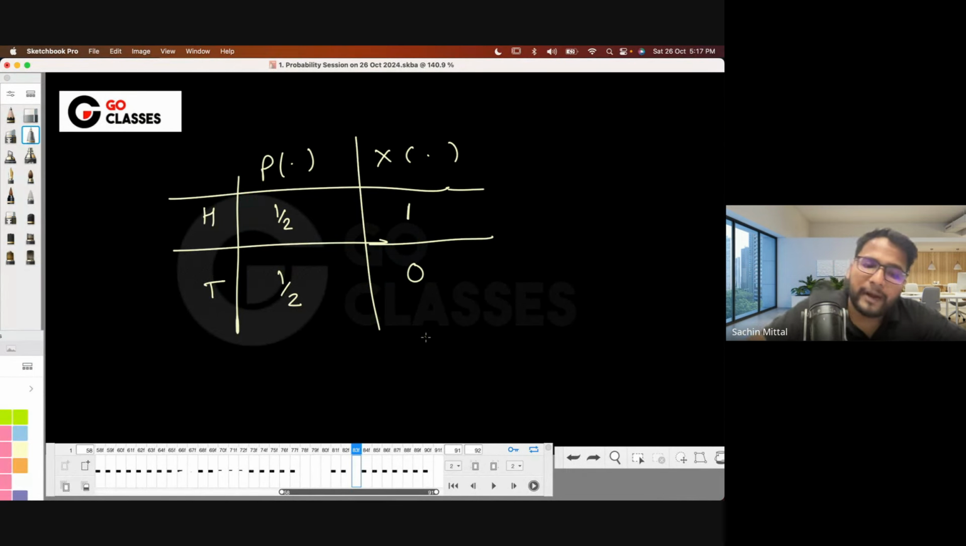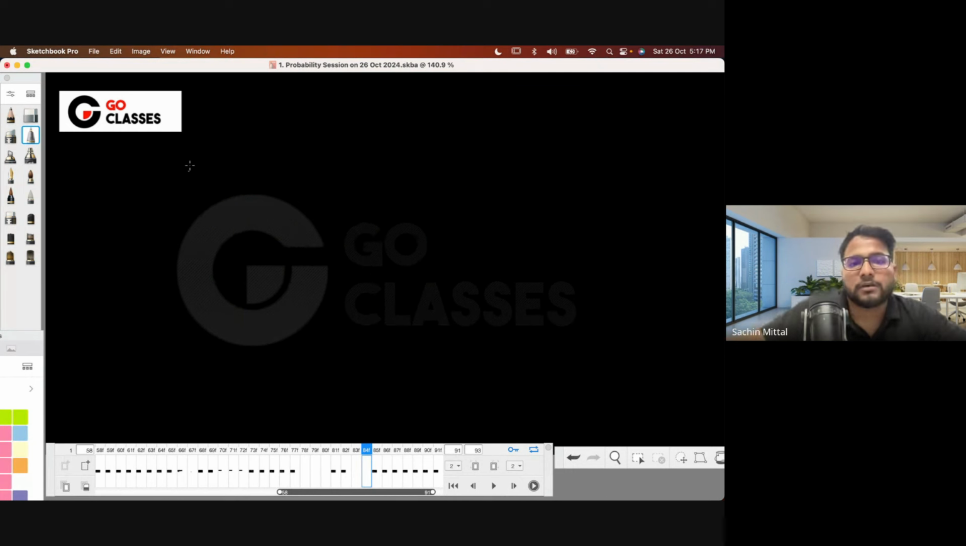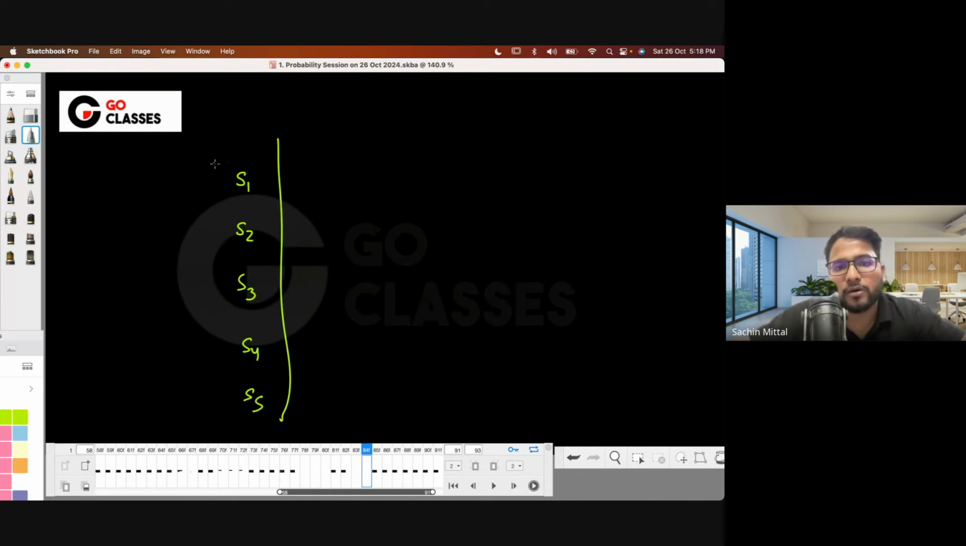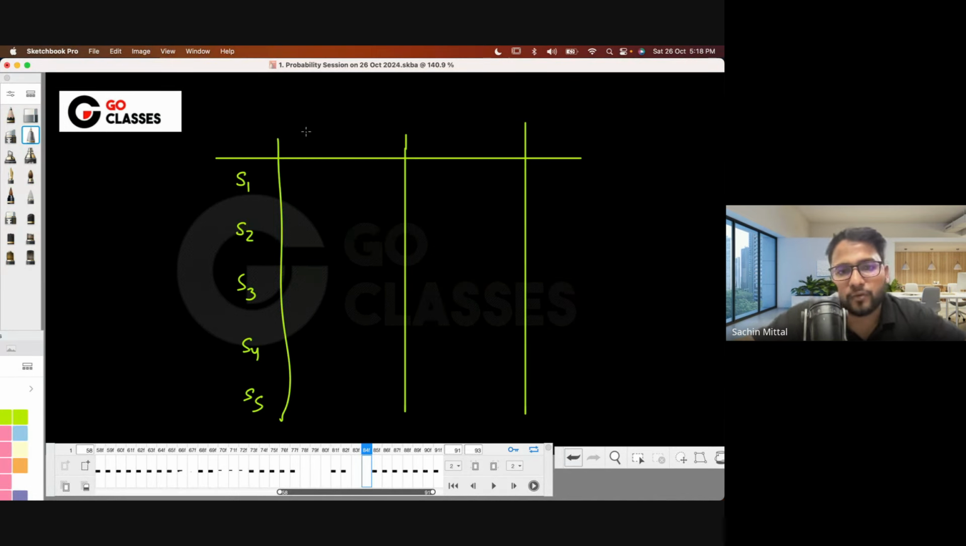Now, it might be the case that multiple outcomes map to the same number. For example, let's suppose these are S1, S2, S3, S4, S5. Let's suppose there are only 5 outcomes in your sample space. In that case, let's suppose these are the probabilities, and these are what X maps to. Let's suppose this is 1 by 5, this is also 1 by 5. Now, I think 3 by 5 is remaining.